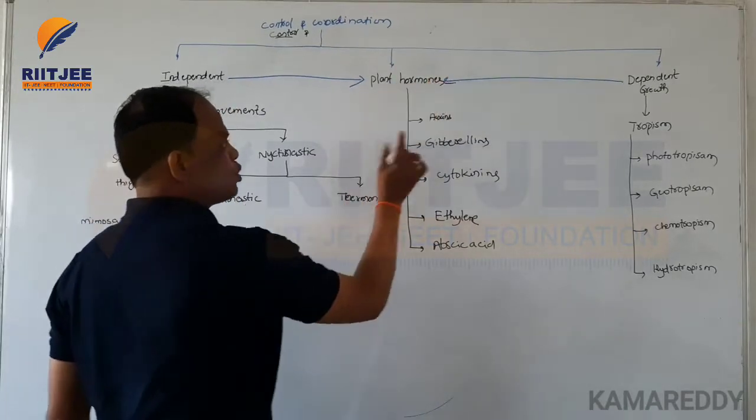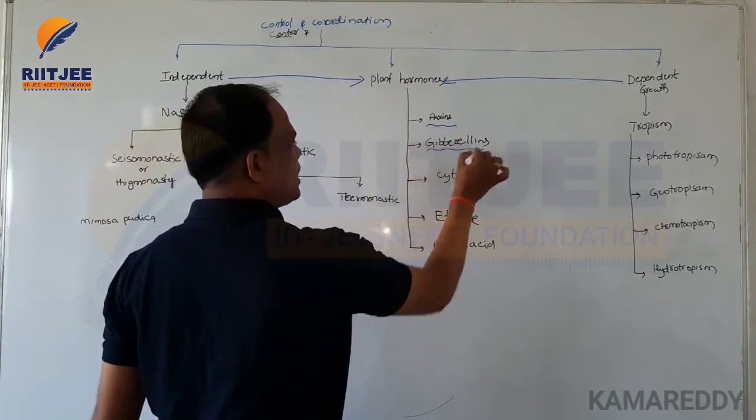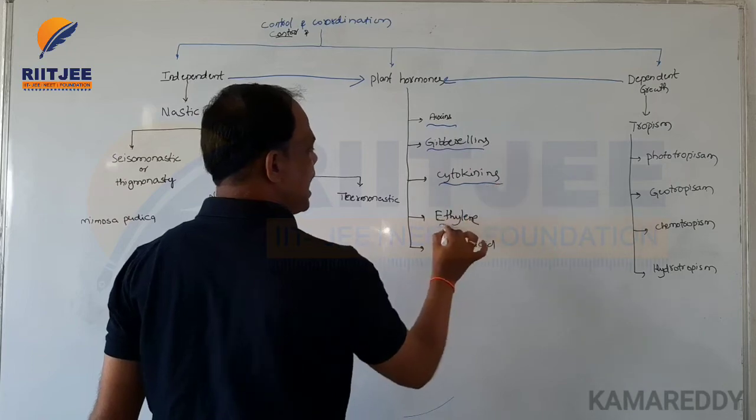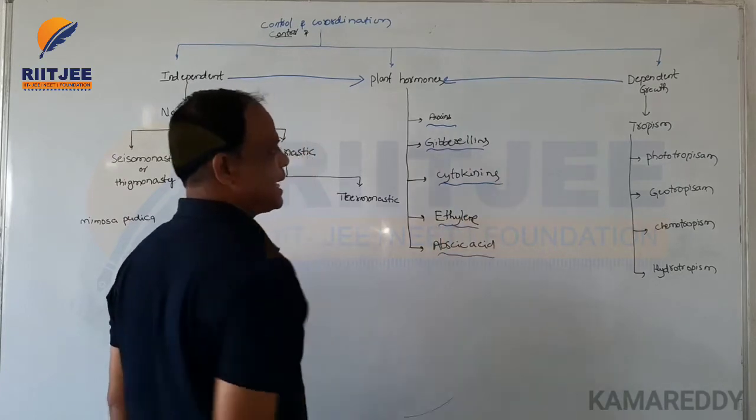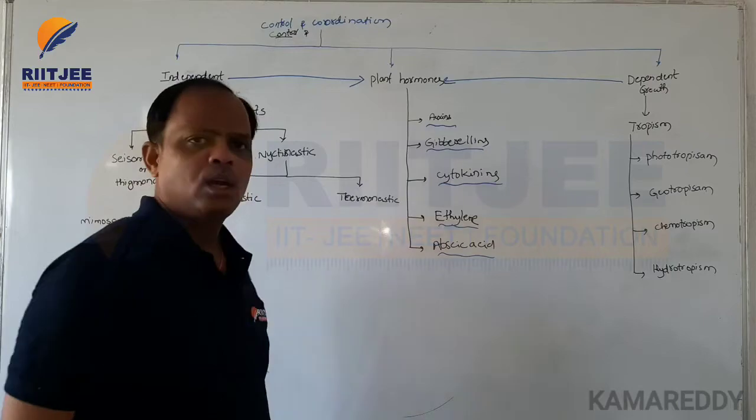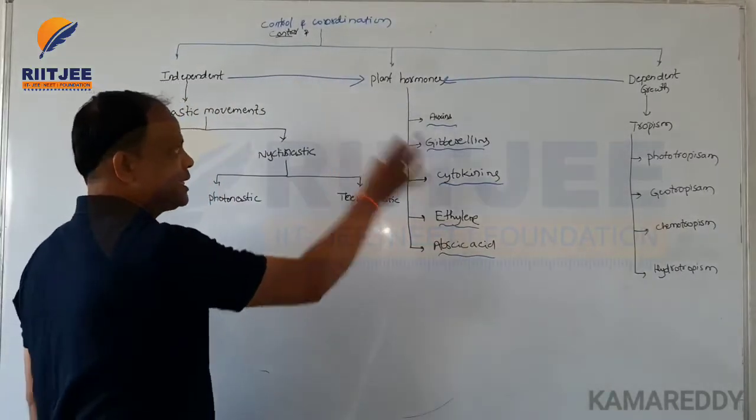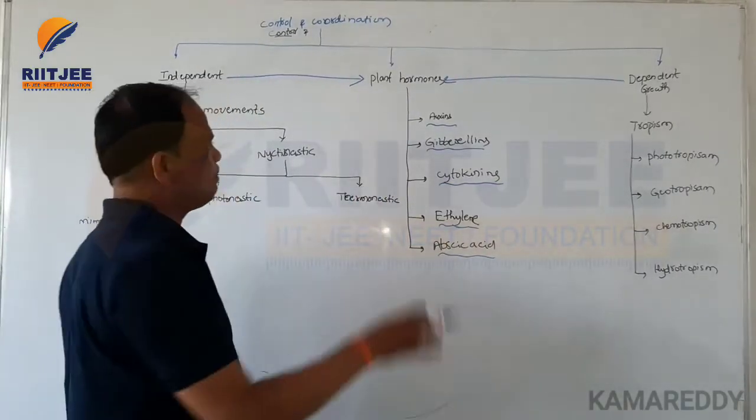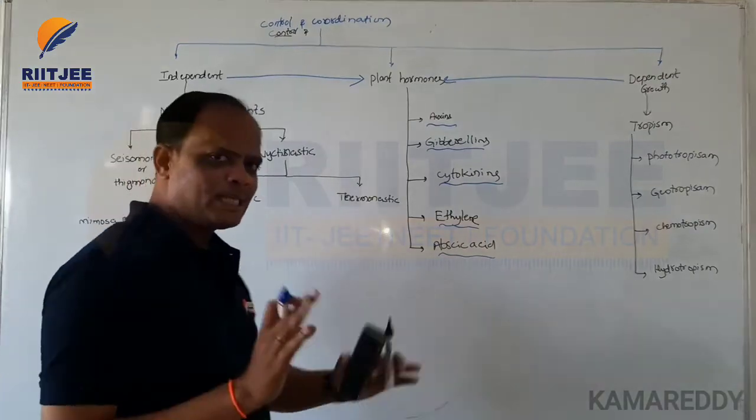The plant hormones are auxins, gibberellins, cytokinins, ethylene and abscisic acid. These are very important hormones secreted inside all plant cells.